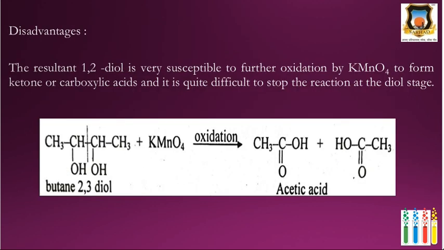The disadvantage of this reaction is that the resultant 1,2-diol is susceptible to further oxidation by KMnO4 to a ketone or carboxylic acid. Here is one example. When butane-2,3-diol is formed by KMnO4, that is cis-hydroxylation, it further undergoes oxidation and gives acetic acid, that is, 2 molecules of acetic acid. This is the disadvantage of hydroxylation.